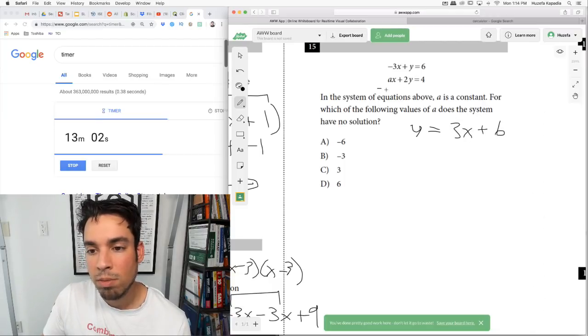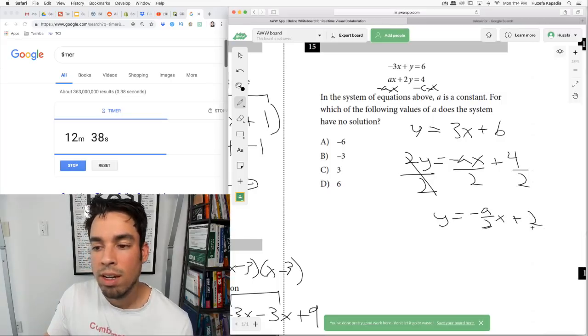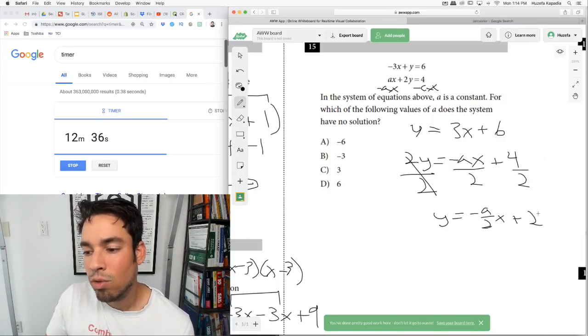Now this one, I'm going to subtract ax. I've got 2y equals negative ax plus 4. Divide both sides by 2. Y equals negative a over 2 x plus 2. Okay. Now, these already have different y-intercepts. We're good there. We need to figure out a way that these two can be parallel.